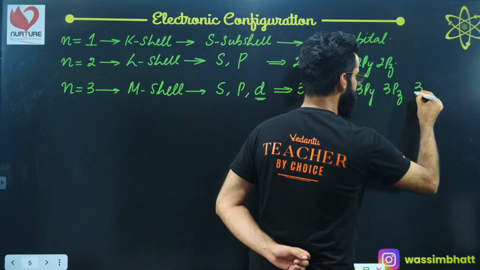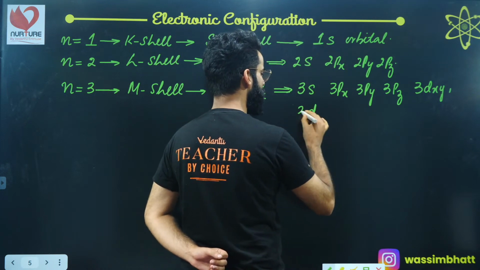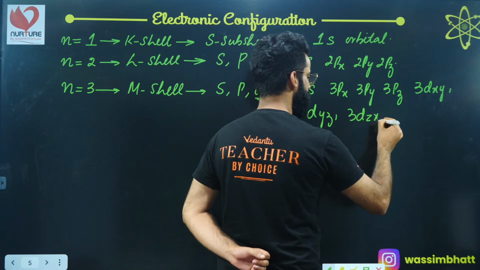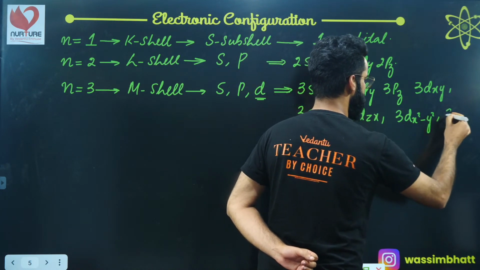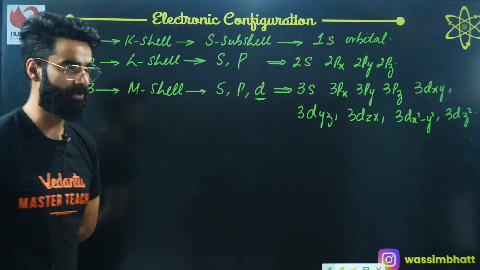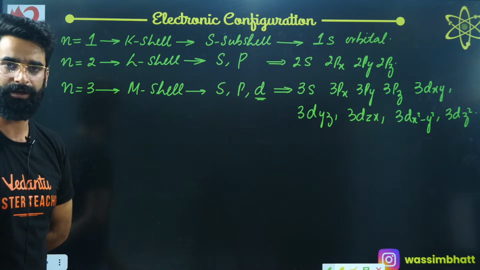One is going to be 3dxy, one is going to be 3dyz, one is going to be 3dzx, one is going to be 3dx square minus y square, another one is going to be 3dz square. These are the orbitals which are present in your third shell. Similarly, you can check the orbitals which are there in the fourth shell as well, okay?